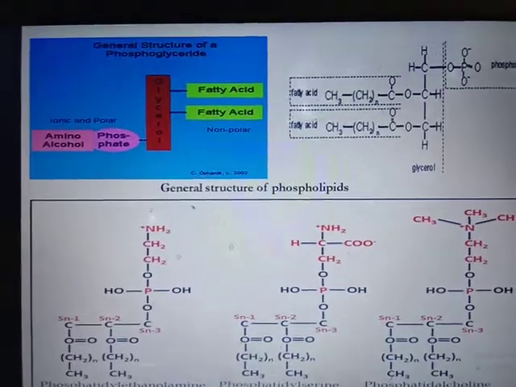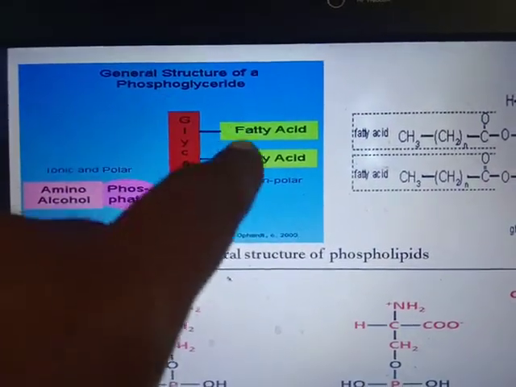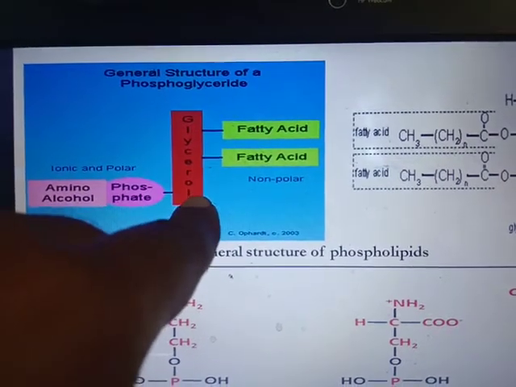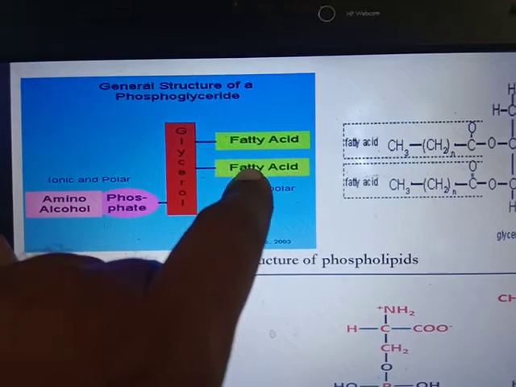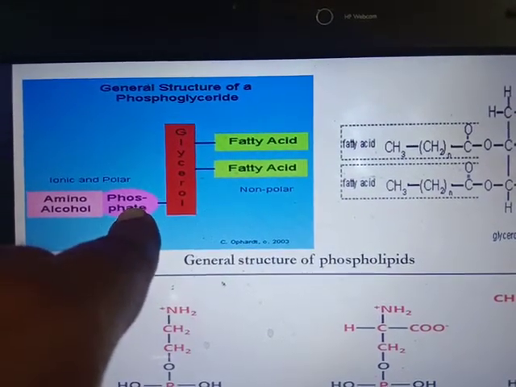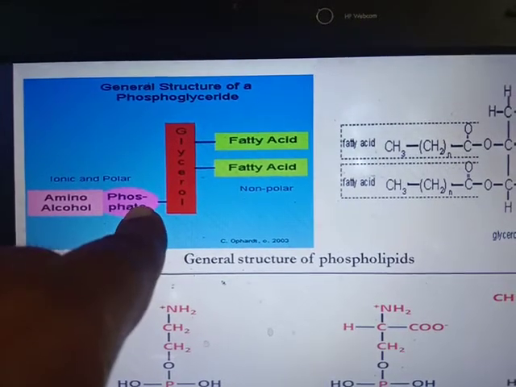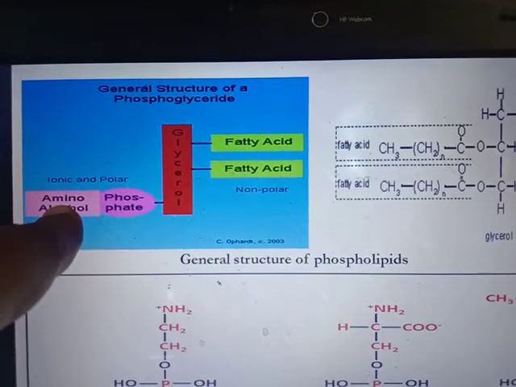Here we see the first one by one. This is the general structure of glycerophospholipid. This is the structure of glycerol. One carbon is attached with one fatty acid, the second carbon is attached with a second fatty acid, and the third carbon of glycerol is linked to a phosphate group or phosphoric acid, and this phosphoric acid is frequently linked with an amino group